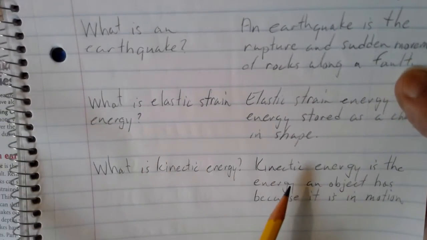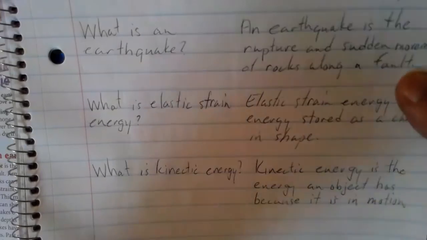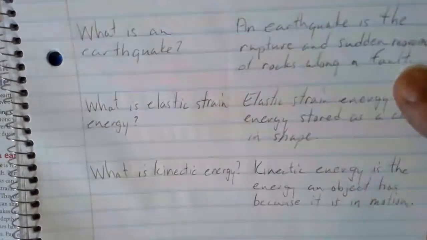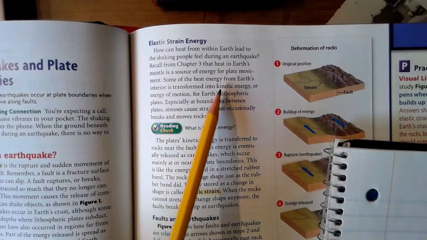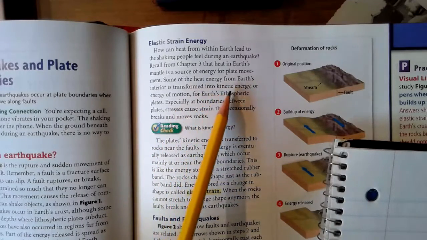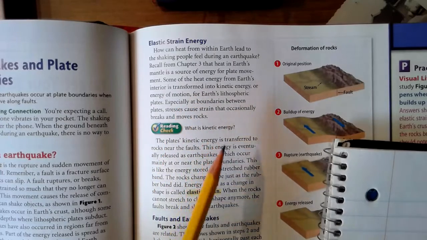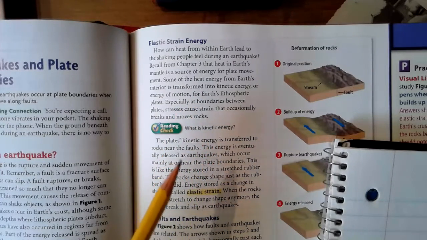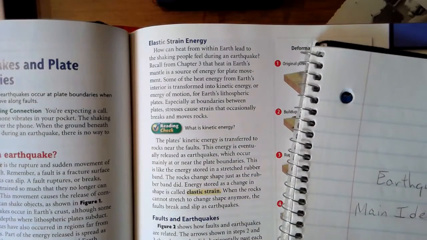Restate the question in your answer. Kinetic energy is the energy an object has because it is in motion. Okay, where did I get that? I got that from the text right here. Kinetic energy or energy in motion. You can also look it up in the back of the book. You might be able to get some more information. So now you're going to continue that process.